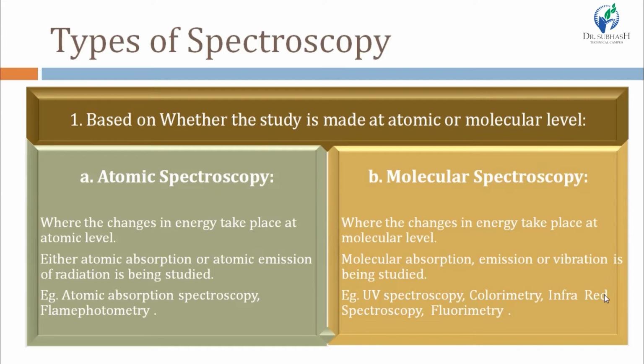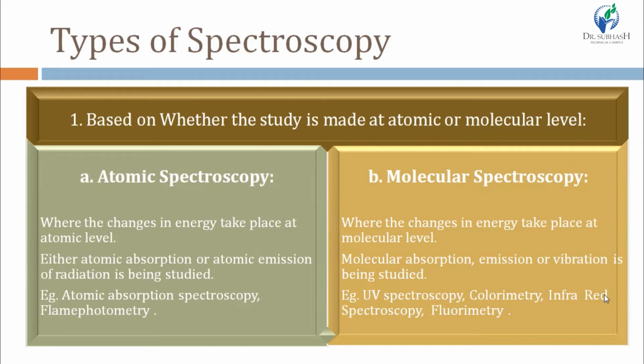In atomic spectroscopy, either atomic absorption or atomic emission of EMR is studied. And in molecular spectroscopy, molecular absorption or molecular emission or molecular vibration is studied. Here vibration is extra because vibration takes place to the whole molecule only, not to the individual atom. So in atomic spectroscopy, atomic absorption or atomic emission, and in molecular spectroscopy, molecular absorption, molecular emission or molecular vibration.